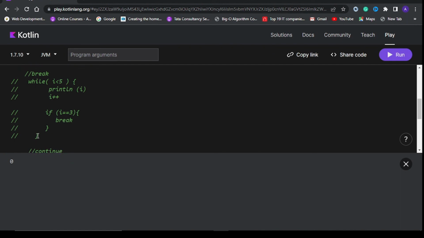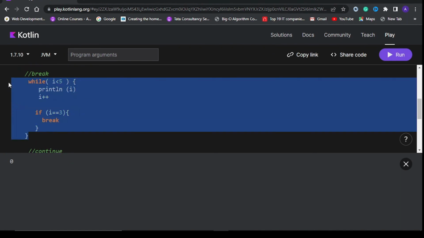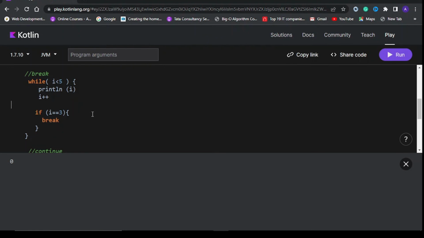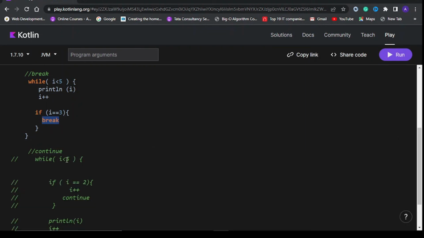So next we are going to see the working of the break statement. So here, as we discussed, I have created a variable I which has value 0 and we are printing I on the screen, incrementing it. We are going to break the loop at I equals 3. Okay, so let's run the code. You can see here 0, 1 and 2 are printed, and when I's value becomes 3, it will execute this if block, and due to this break keyword we have escaped the loop. Okay, so this is the break statement in the loop.